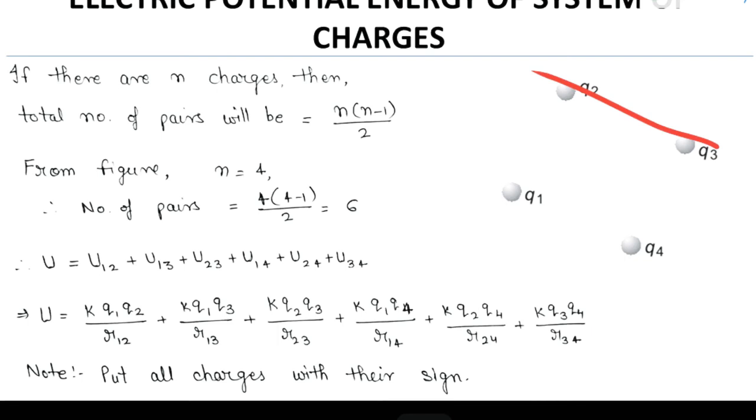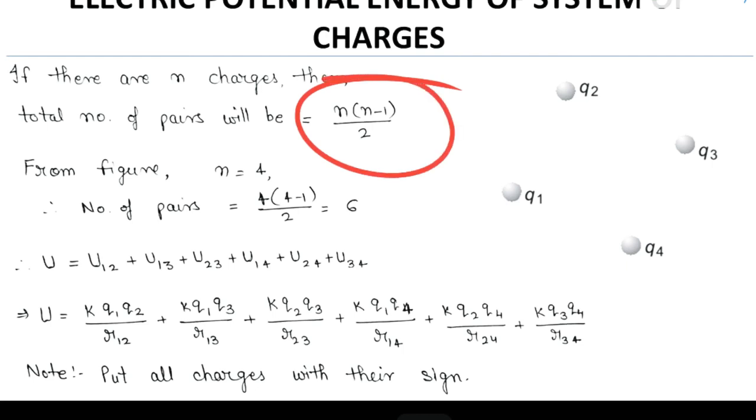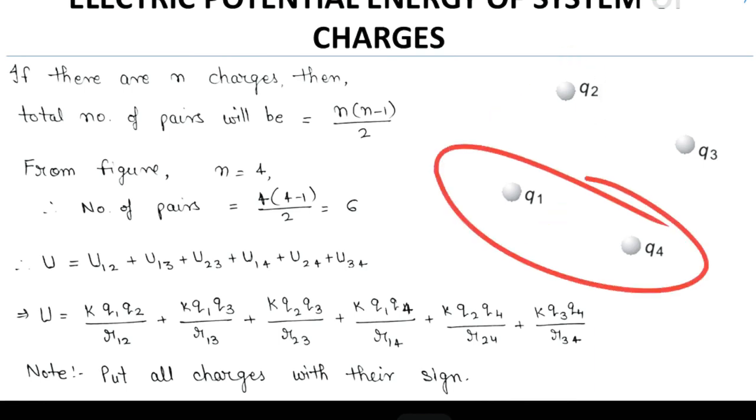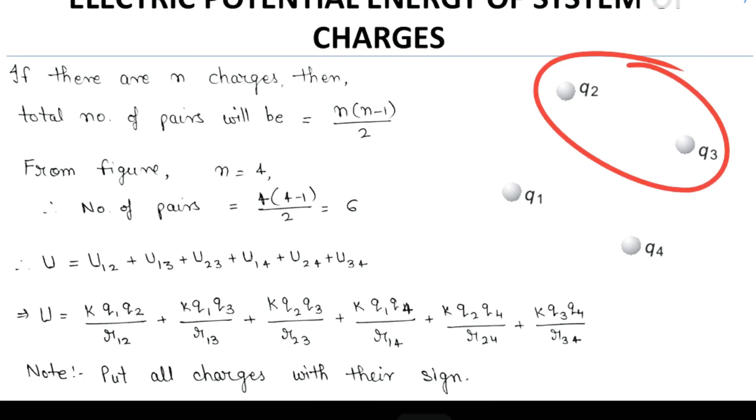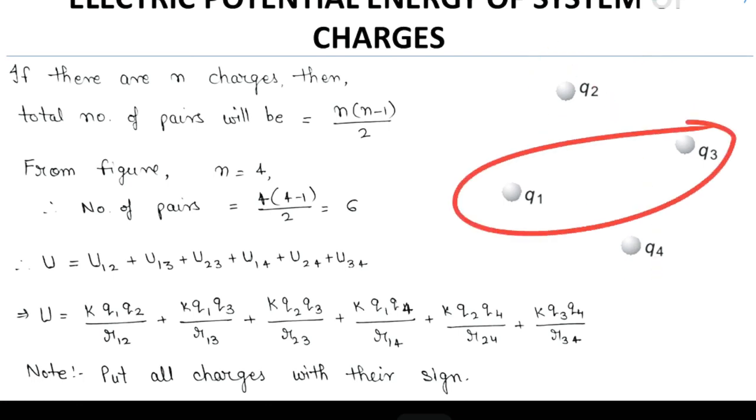First of all, we have to calculate the number of pairs. If there are n charges, then the number of pairs will be n into (n minus 1) upon 2. Here we are getting 6 pairs: first pair, second pair, third pair, fourth pair, fifth pair and the sixth pair.